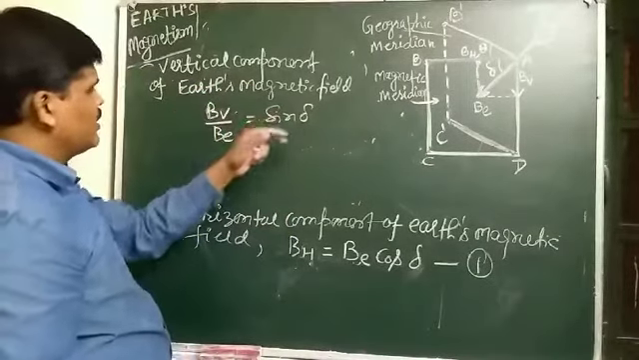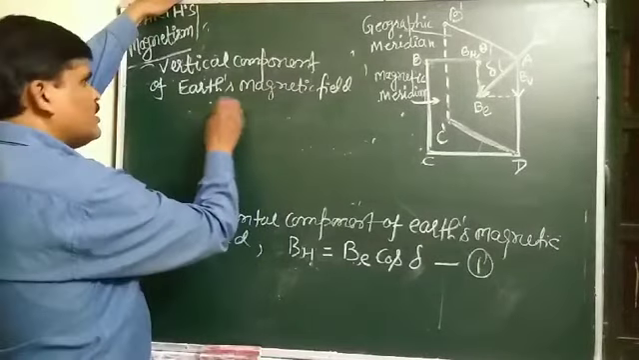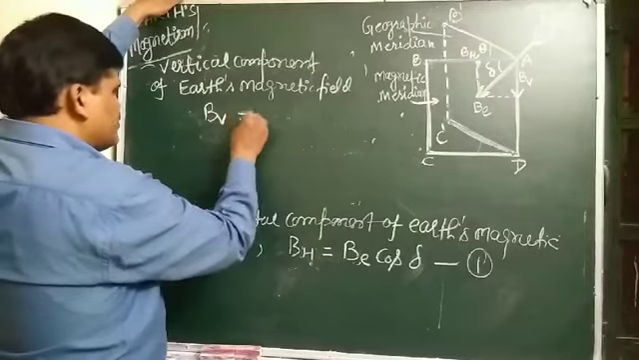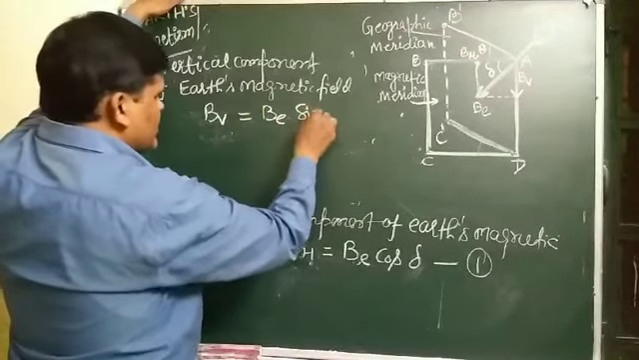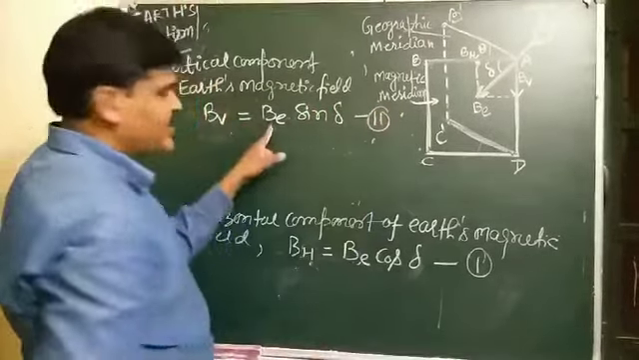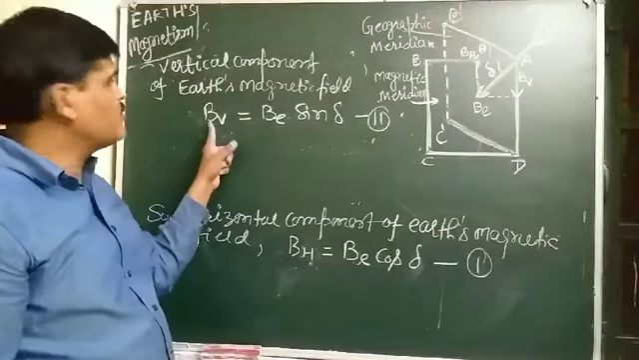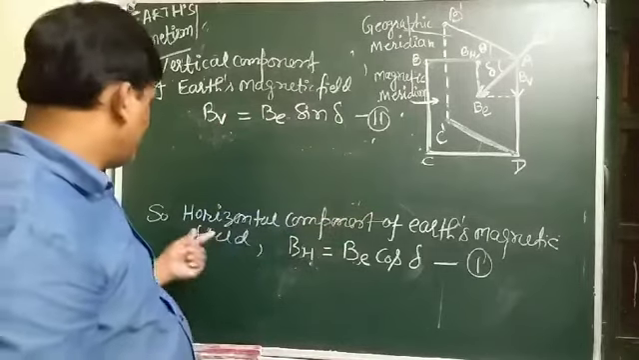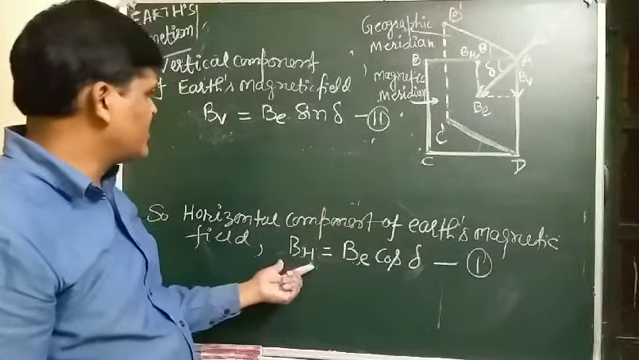So vertical component BV, I am going to write directly. It can be written as BV equals BE sine delta. This is equation 2. BE is the total intensity of Earth's magnetic field, BV is the vertical component of Earth's magnetic field, and BH is the horizontal component of Earth's magnetic field.